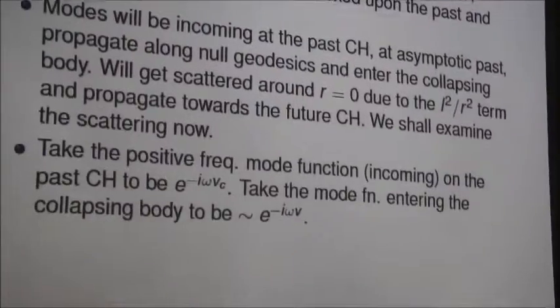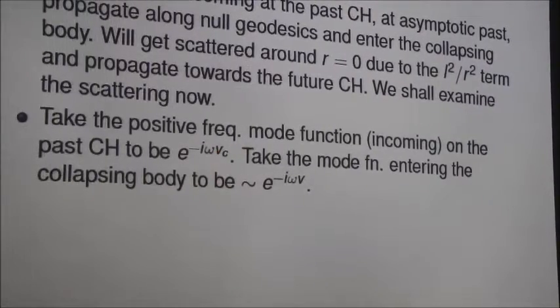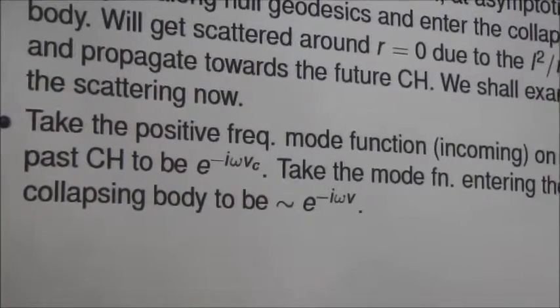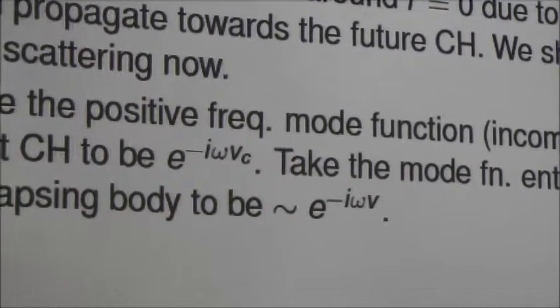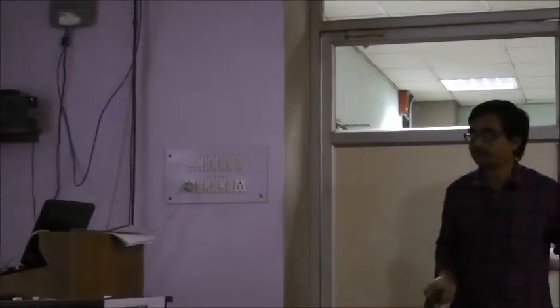We take the positive frequency mode function incoming on the past cosmological event horizon to be this. Recall that V_c is the Kruskal null coordinate on the past cosmological event horizon. One might ask what is the reason for choosing Kruskal coordinates to define a mode? I could have used the usual advanced coordinate V, but the reason is that the Kruskal observers are tangent to the geodesic generators of the horizon. So they are freely falling. This justifies why we should choose Kruskal coordinates on the horizon with the natural observers.